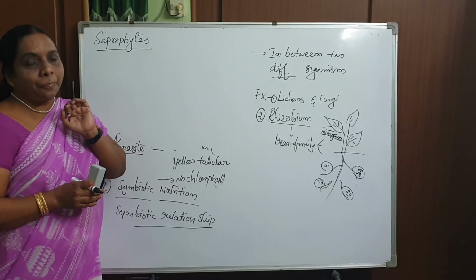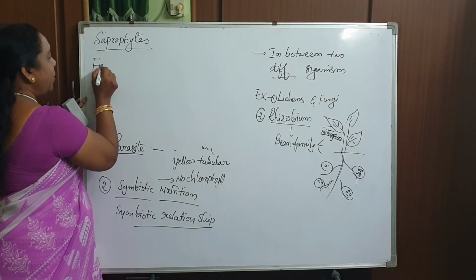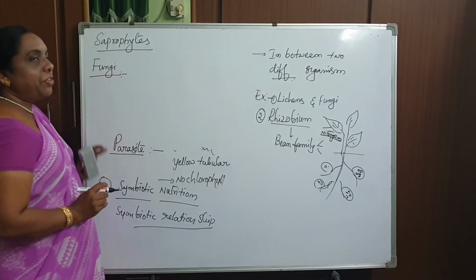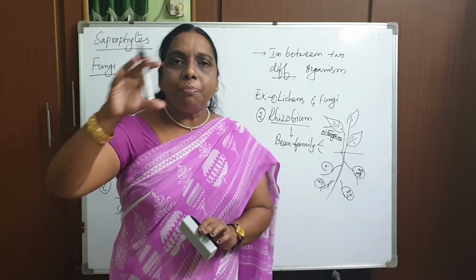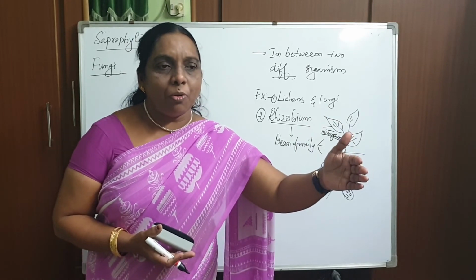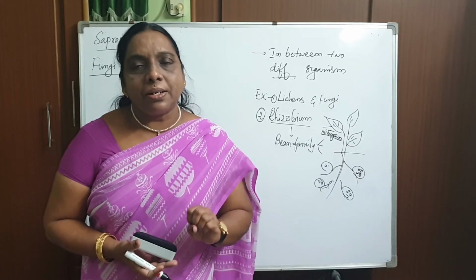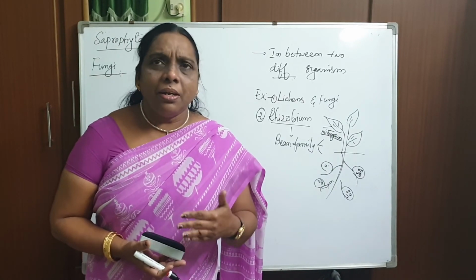saprotrophic nutrition. What comes under this saprotrophic nutrition means you have to study about the fungi. Fungi come under saprotrophic nutrition. Whenever the rain comes, a group of mushrooms grows over slimy, moist contents and over trees like that. Those particular structures we call fungi. How does this fungi grow?